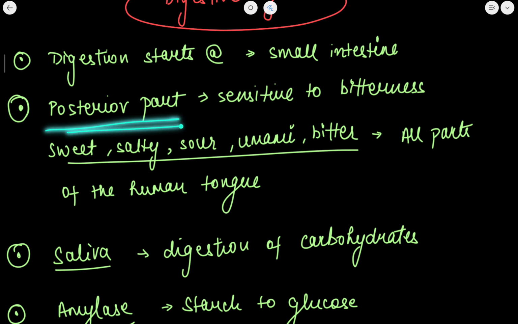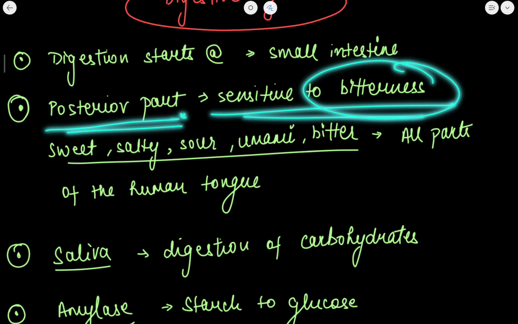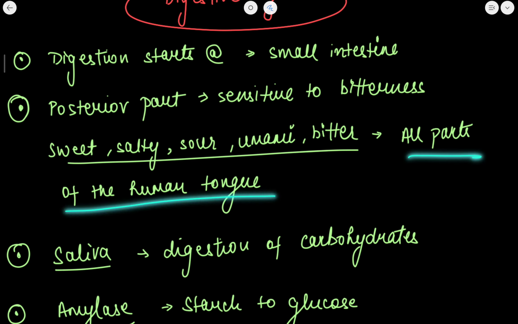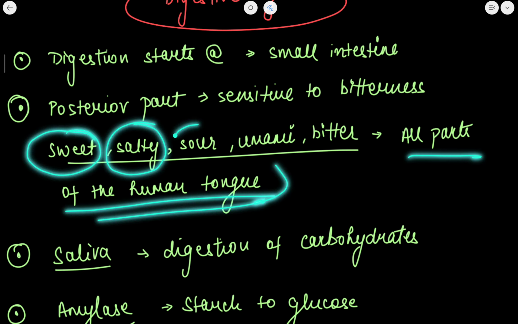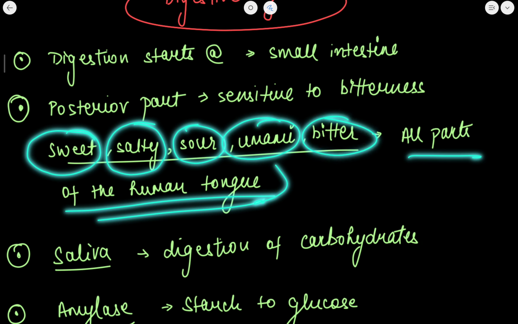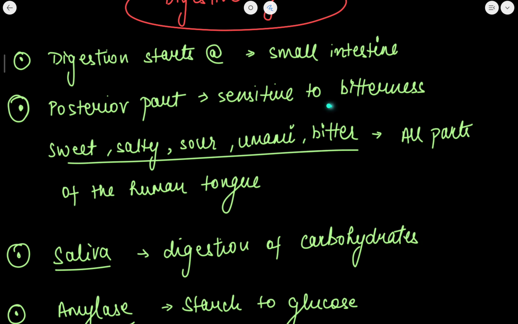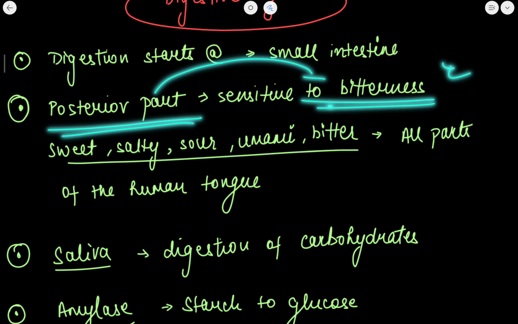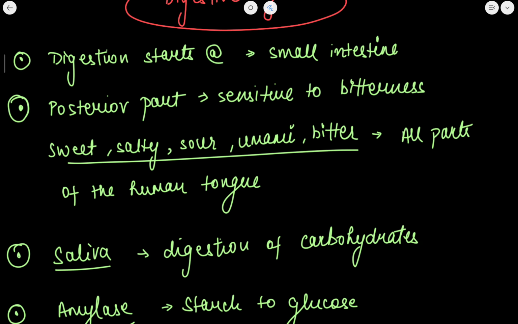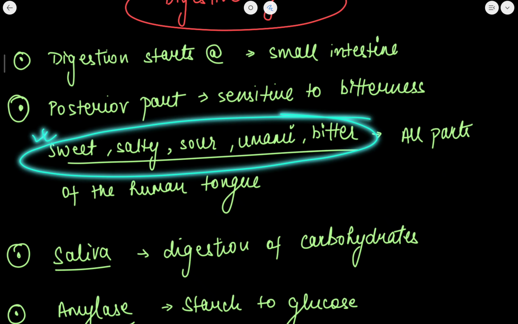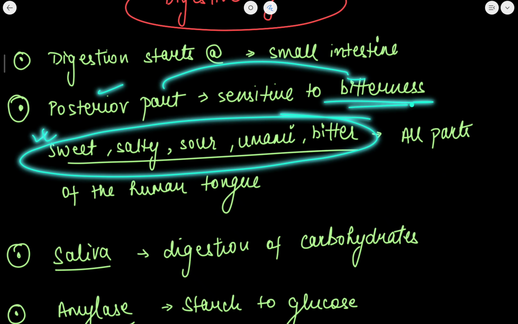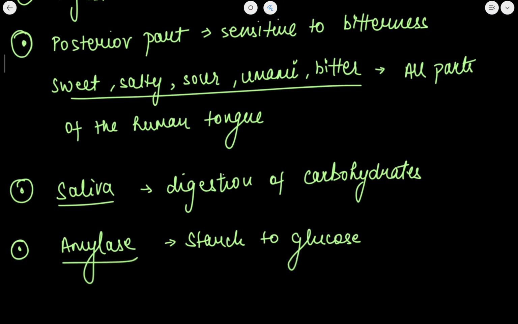Posterior part, the part behind the tongue, is sensitive to bitterness. Although all the parts of the human tongue, ठीक है, are sensitive to sweet, salty, sour, umami and bitter taste. But if I ask you exclusively about the posterior part, then it is sensitive to bitterness. Other than that, all the parts of the tongue are equally sensitive to all the tastes. But the posterior part is specifically sensitive to bitterness.